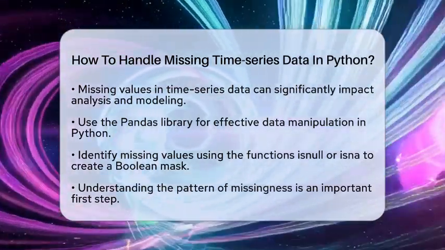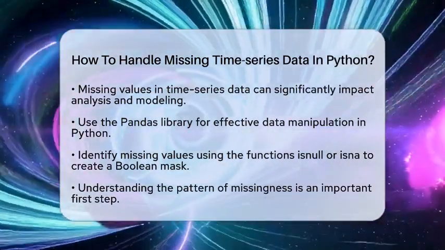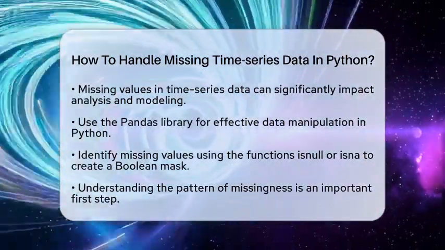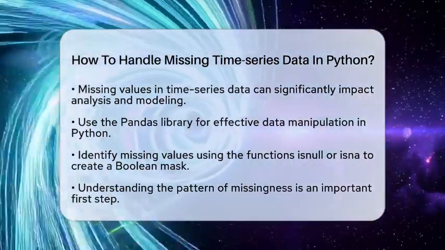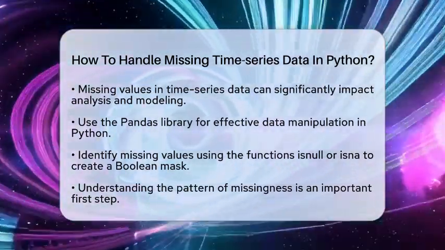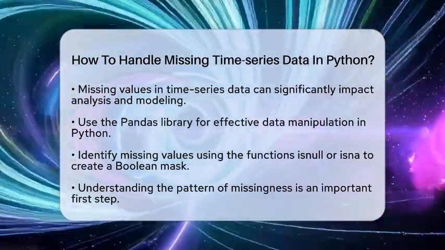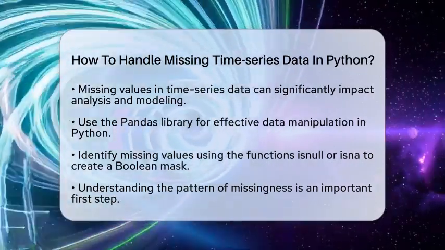data manipulation. First, you need to identify where the missing values are. You can do this using the functions isnull or isna. These functions will help you create a Boolean mask that shows where the data is missing. Understanding the pattern of missingness is a crucial first step. Once you know where the gaps are, you can choose from several methods to handle them.